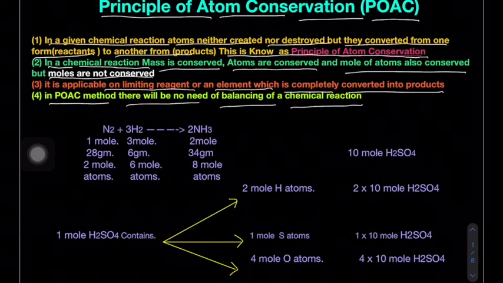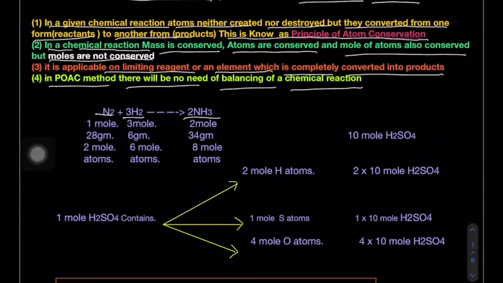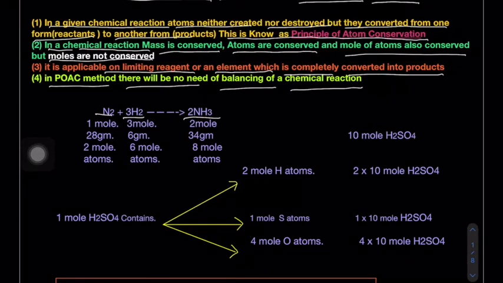Okay. Now, let's suppose we have one reaction, nitrogen combining with hydrogen to give ammonia. Nitrogen atoms are 2, on the right side also 2, hydrogen atoms on the left side 6, right side 6. So this is completely which reaction? A balanced reaction.